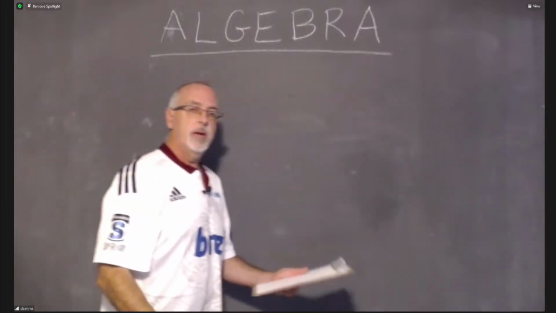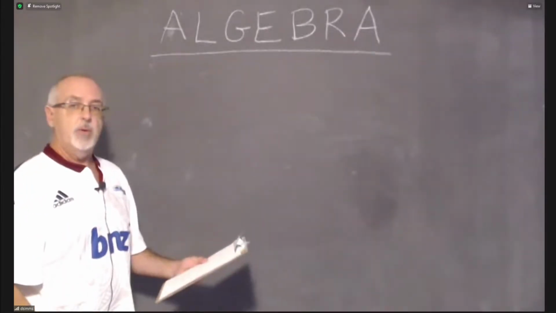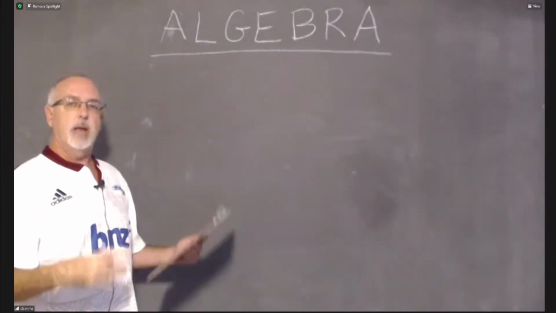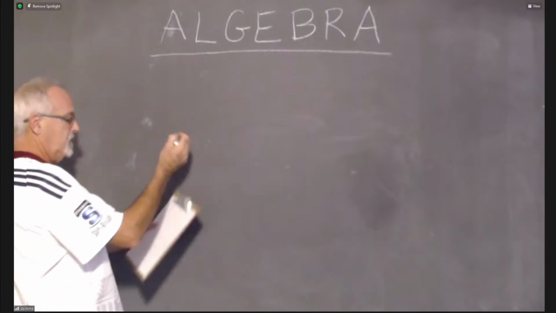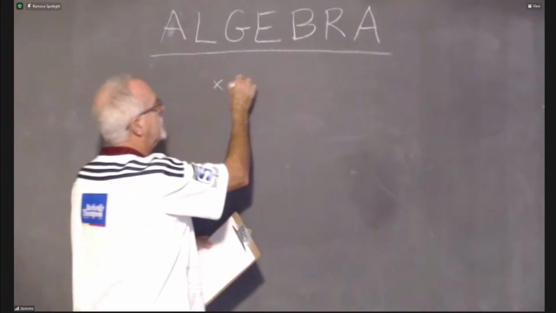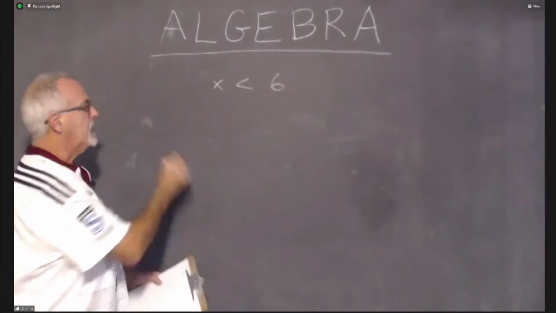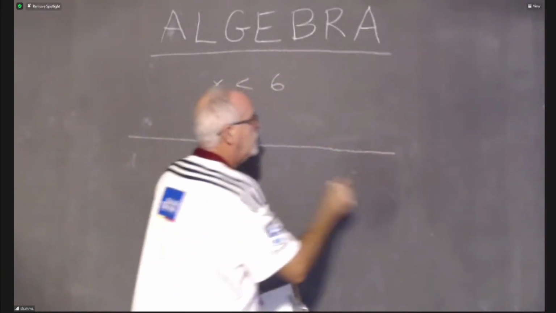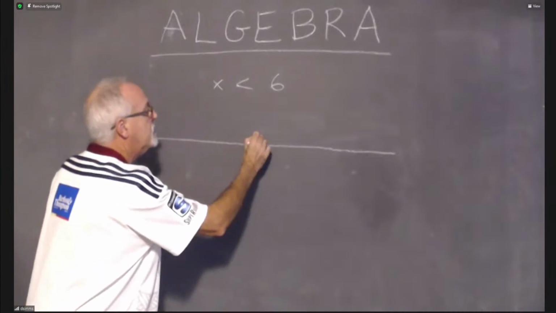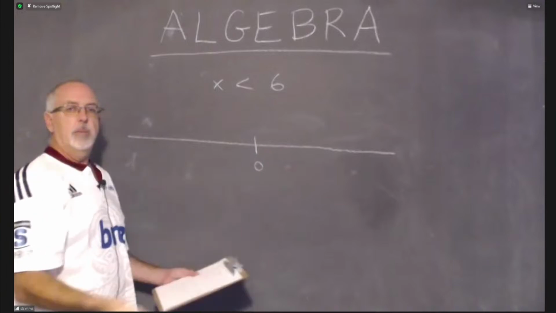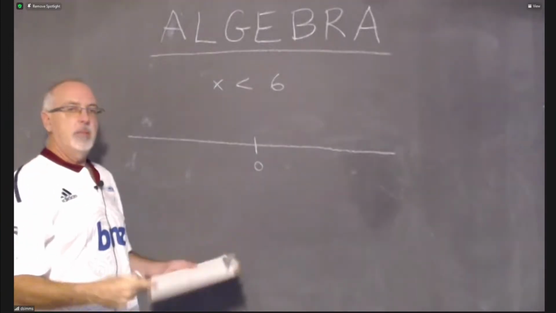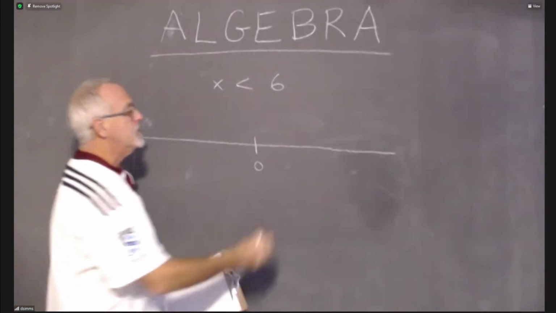This is important. It does seem easy, but it's important. And it's good for students to take their time and do a lot of examples so that they really are firm in their knowledge of how this works. X less than 6. Again, the numbers are getting a little larger. One of the things I could do to make the numbers fit easily and to not have so much clutter is I don't have to scale up and down by 1s. I can scale up and down by something else if I want, like, for instance, 2s.